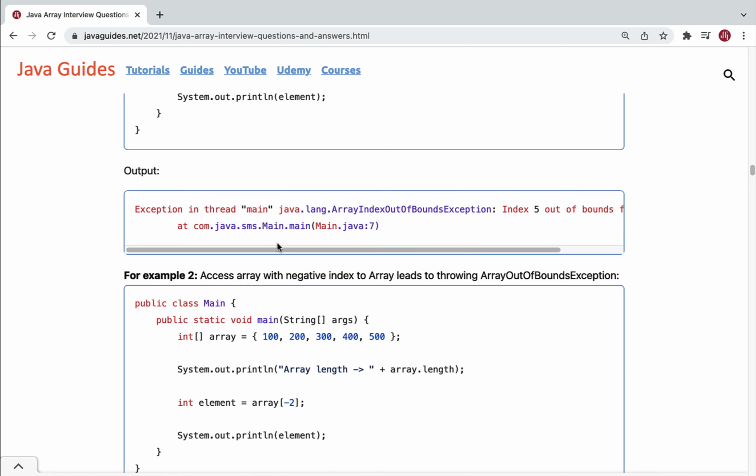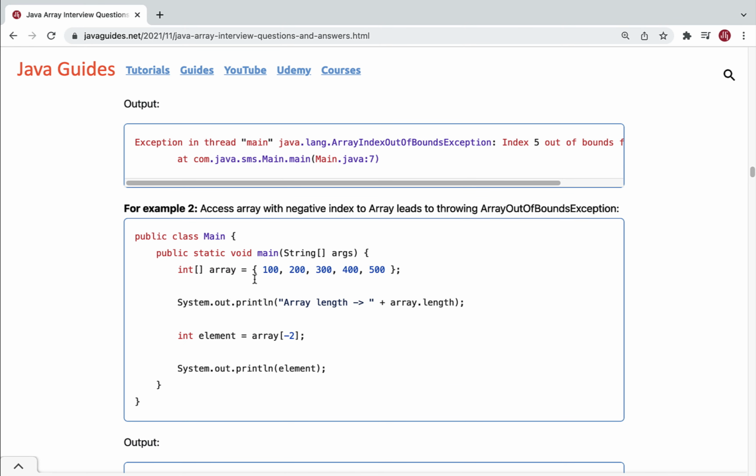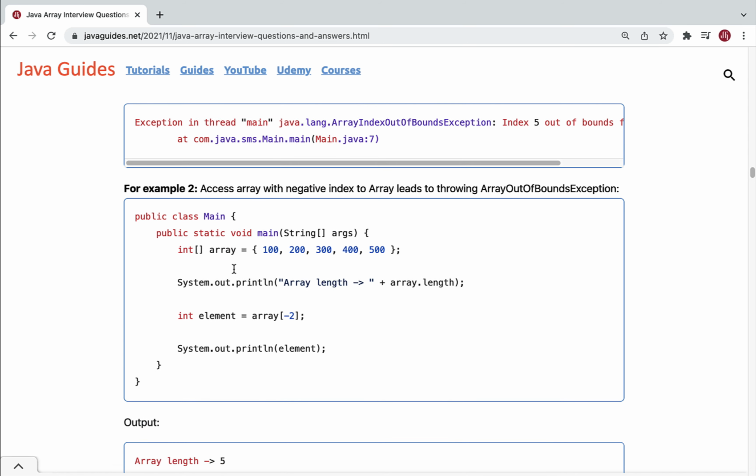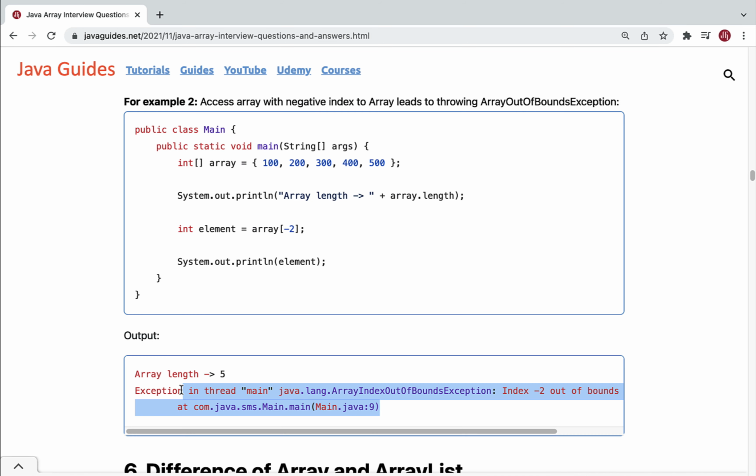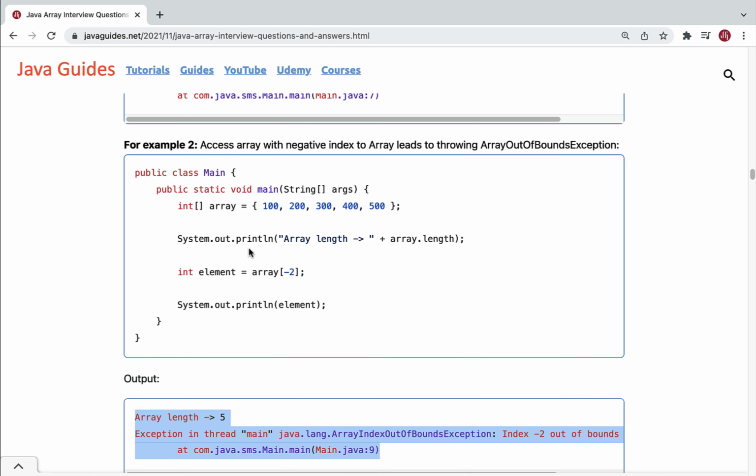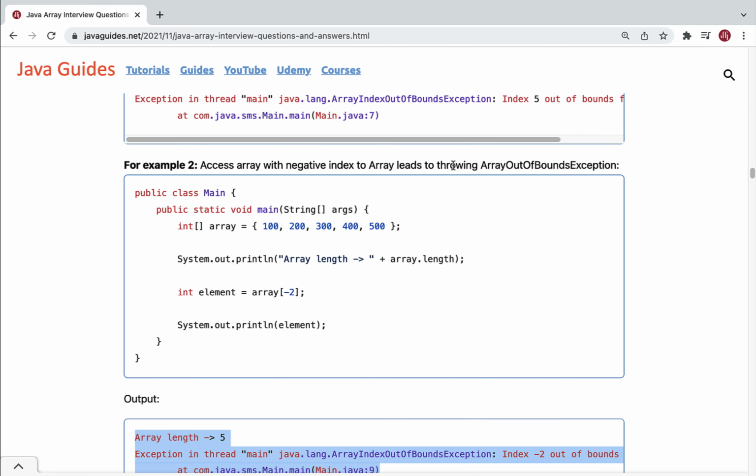Next, you can see one more example over here. Here we are trying to access an array element with a negative index. You can see -2. So this is an illegal index. In this case also, this program throws ArrayIndexOutOfBoundsException. You can see the output of this program. So whenever we try to access an array element with an illegal index, out of bounds exceptions occur.